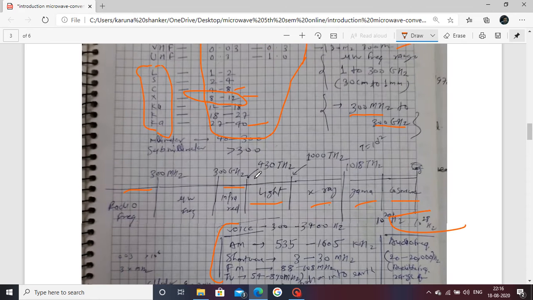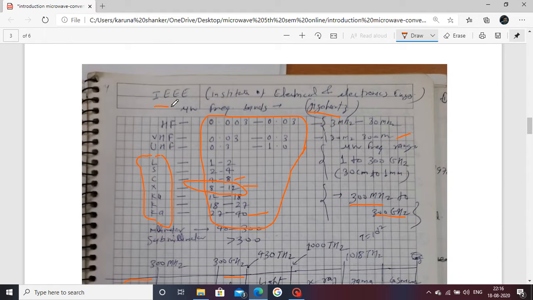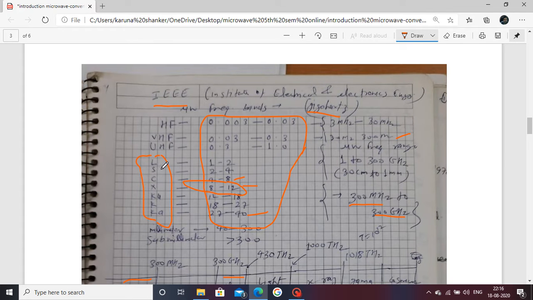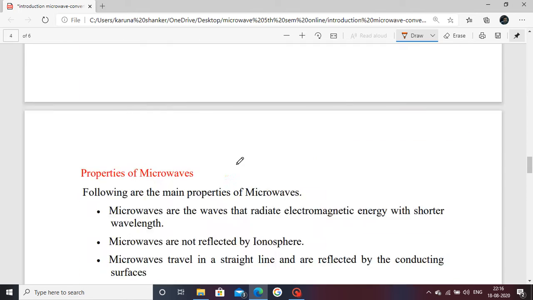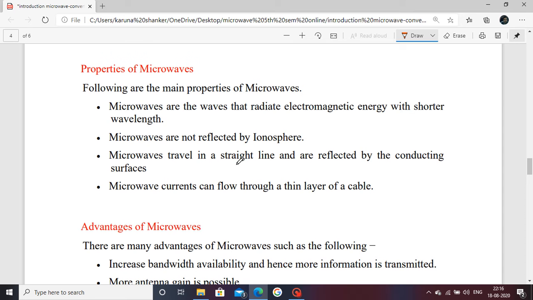In this page, the important point you note is the IEEE band. You note these ranges, from the starting point to the ending point of each range. Next, our microwave property.